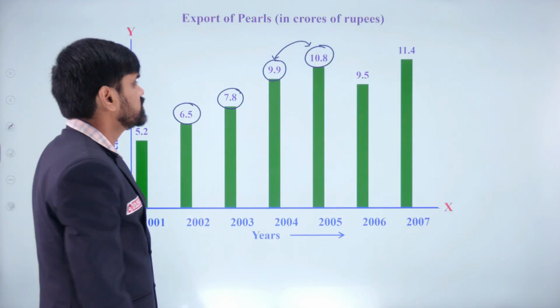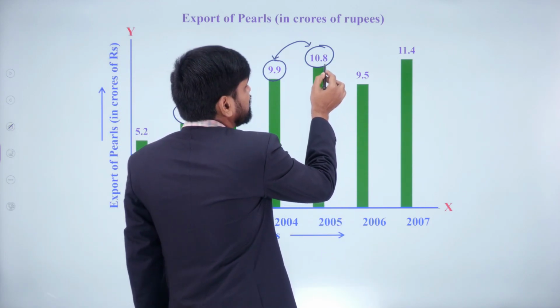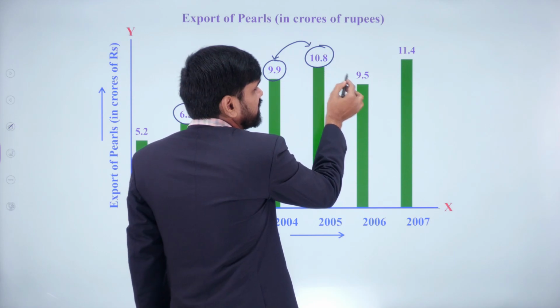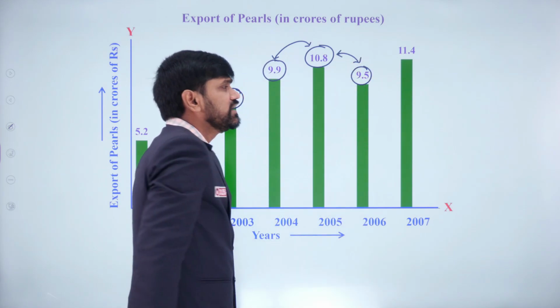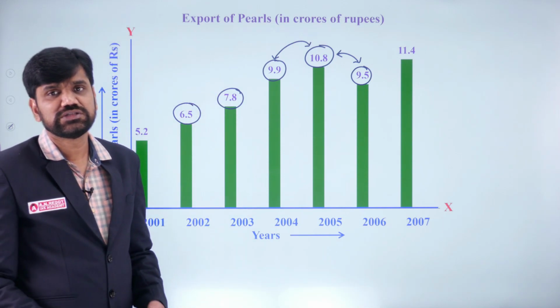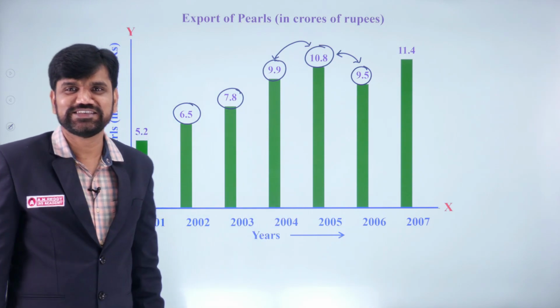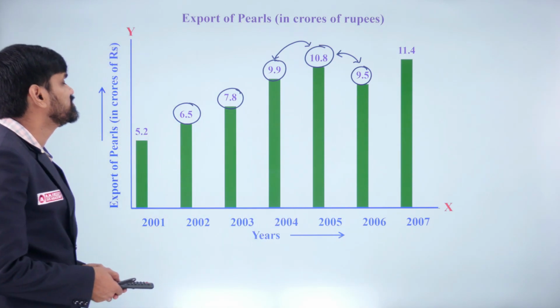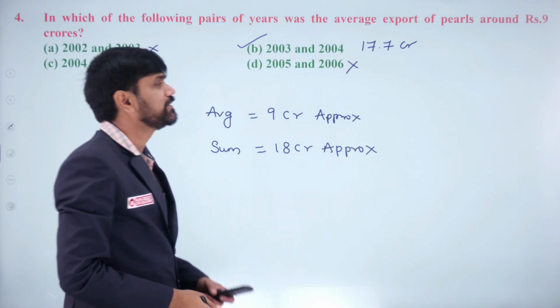Next, 2005, 2006. Here this is 10.8 and this is 9.5. Here also both the numbers are above 9 crores. As both numbers are above 9 crores, the average of these two numbers cannot be 9 crores. Hence your answer cannot be that either. Hence I am eliminating option D as well. So what is your answer?